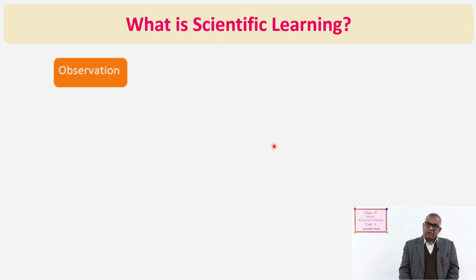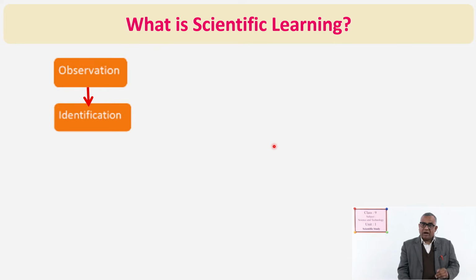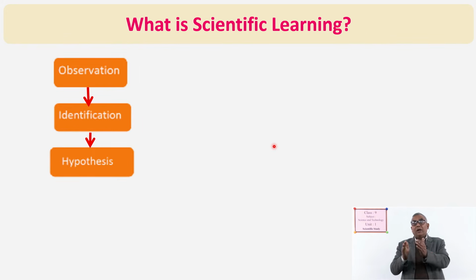Okay. Let us see, observation is scientific learning. Then after observation, we identify things, identification, and after that we hypothesize, we make some statements by using different variables. About variables you will be taught later in higher classes.